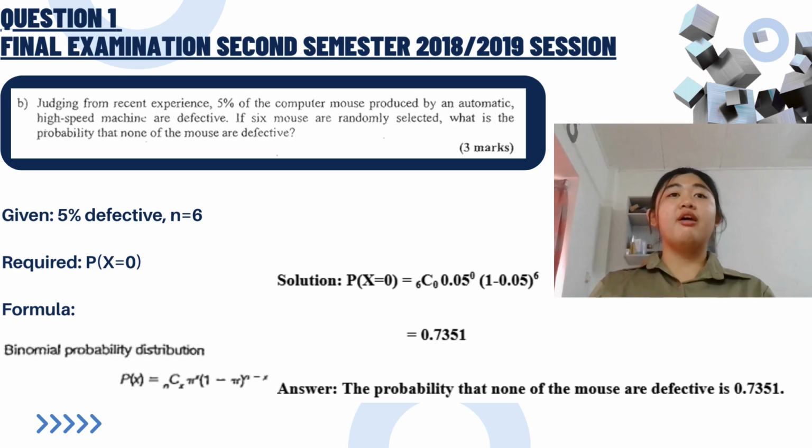Question 1b. Here, 5% of the computer mouse produced are defective. We randomly select 6 units and want the probability that none are defective. Again, this is a binomial distribution. n equal to 6, p equal to 0.05, and we want P of x equal to 0. So P of x equal to 0 equal to 6C0 times 0.05 to the power of 0 times 0.95 to the power of 6 equal to 0.7351. So there is a 73.51% chance that all 6 mice are not defective.